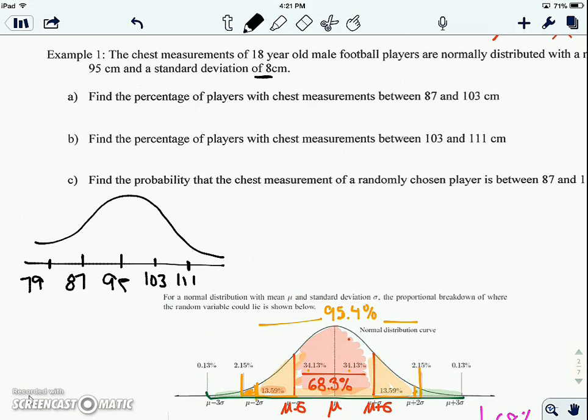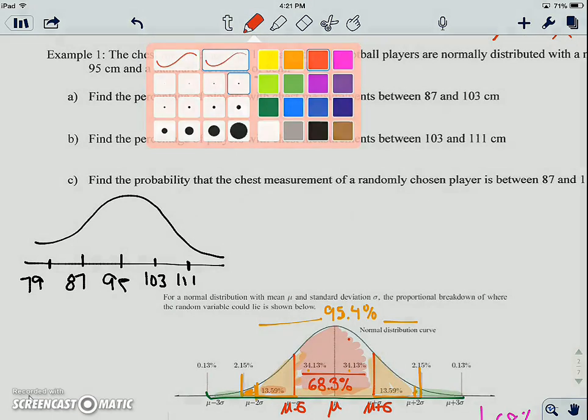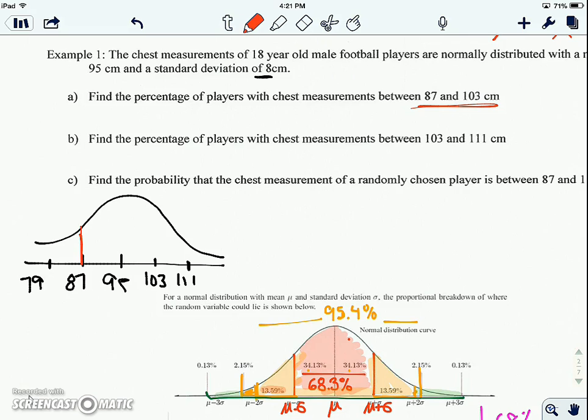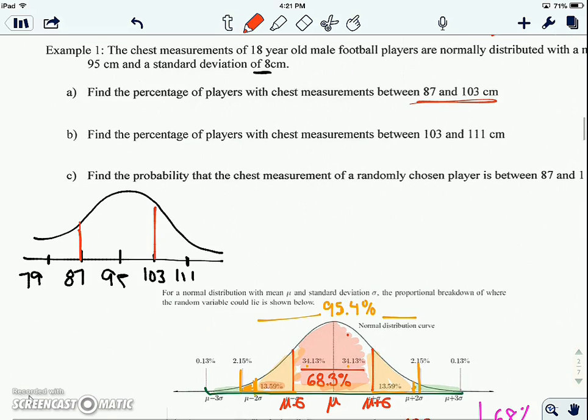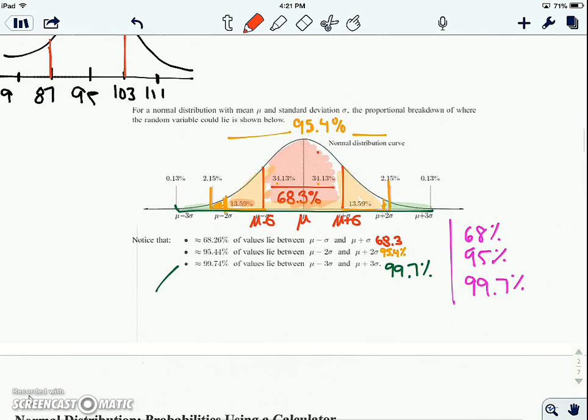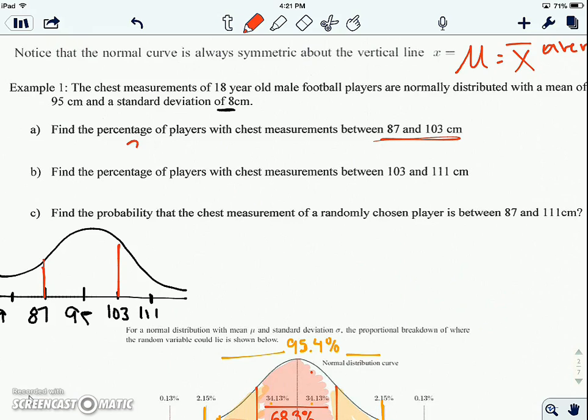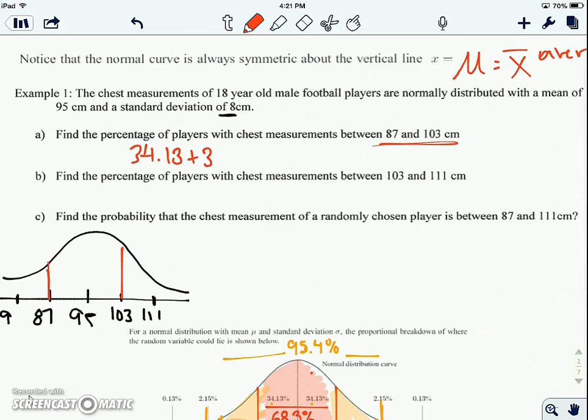It says find the percentage of players between 87 and 103. So I'll do this one in red. So between 87 and 103, I go down here. That's 34.13 plus 34.13. Yes, I expect all this work on this homework. So you'd get 68.26, which will round to 68.3%.